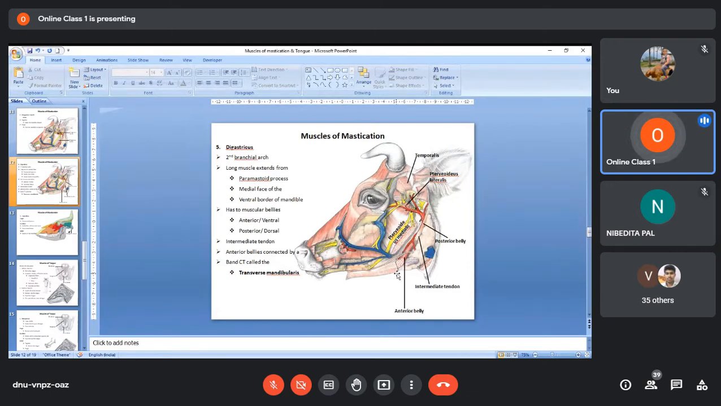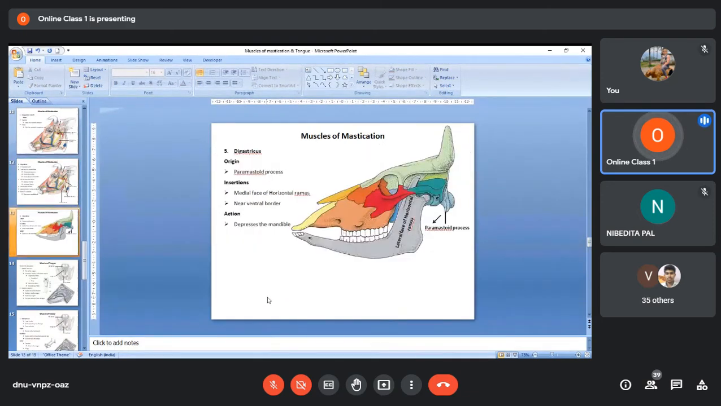Okay, in addition to that, consider the anterior belly of the opposite side. This is the anterior belly of the left side. Similarly, you will have another anterior belly on the right side. The anterior bellies of the opposite sides will be connected to each other by a transversely directed band of connective tissue, and that transverse band of connective tissue is called the transverse mandibularis. So one connective tissue band connects the two anterior bellies of the opposite sides, and it is called the transverse mandibularis.